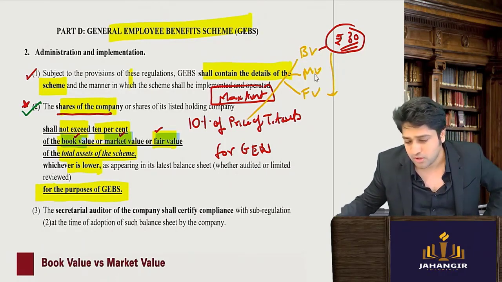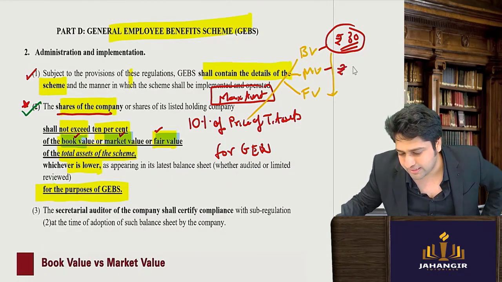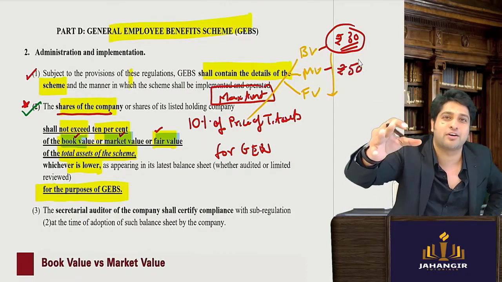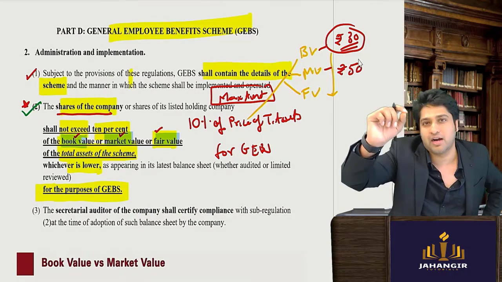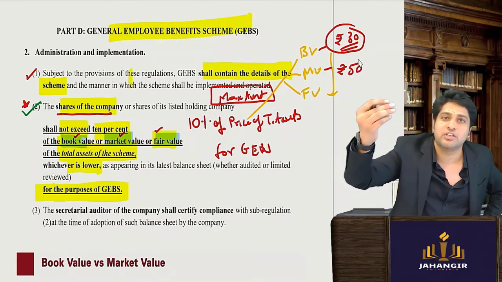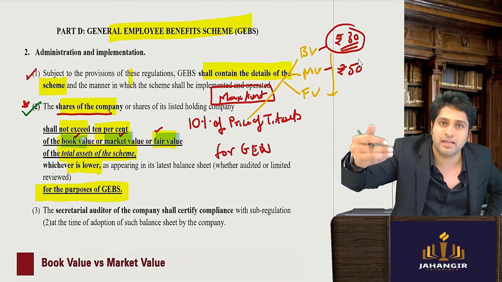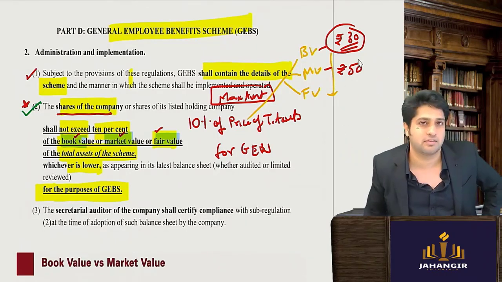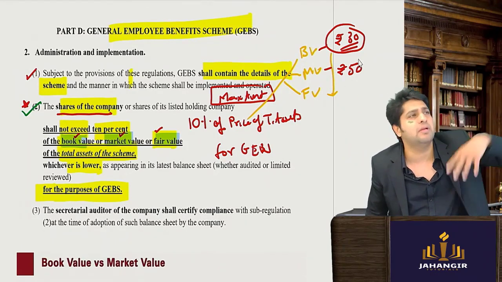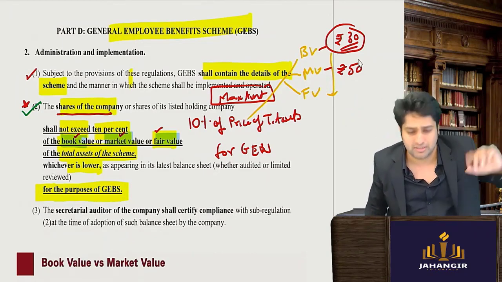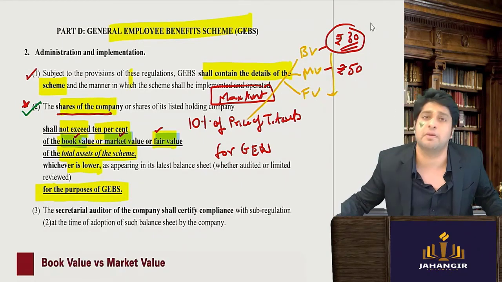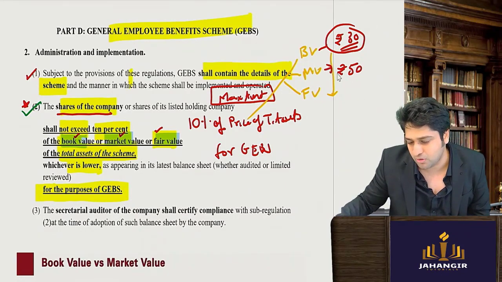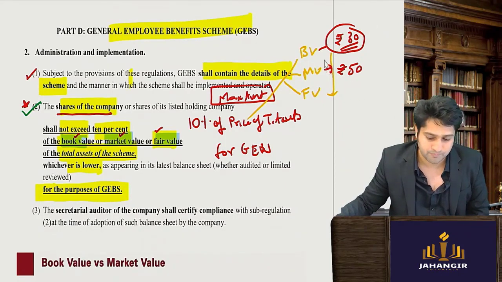Exactly, no. So the market value can be trading at 50. You will be shocked. Go to Adani, any share. If the share is of 30 value, it is being traded at 300. It's so overvalued. People believe it will go bigger and bigger. So even if the book value is 30 today, people feel that in future it will go very high. So they buy. So the market price can be lower or higher, it is possible.